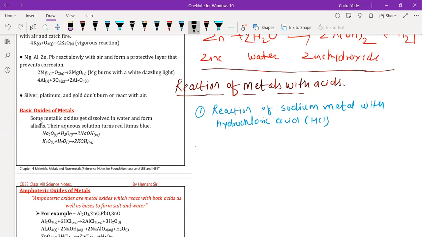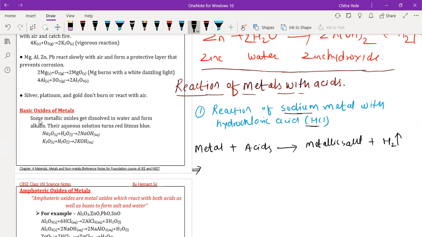First, we are writing the word equation. When metal reacts with acids, they give metallic salt, and hydrogen gas is released. Here also hydrogen gas is released. Okay, so I'm going to write the description for the reaction of sodium metal with HCl.